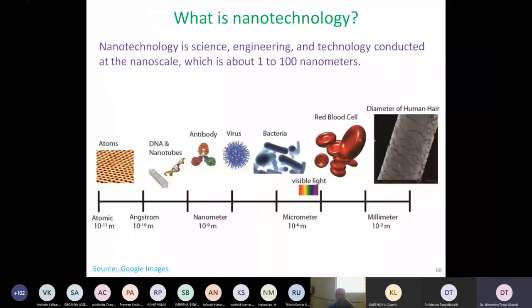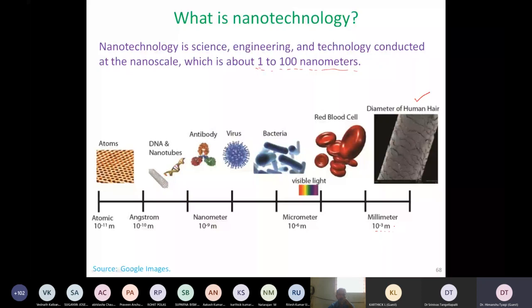The formal definition of nanotechnology is the science, engineering, and technology conducted at the nanoscale, which is defined as any object having at least one dimension between 1 nanometer and 100 nanometer. So let us start off with something that we can observe with our human eye. If we look at a human hair, the length could be very long, maybe 1 or 2 centimeters, or even 12 inches or so. But the thickness of that particular human hair is of the order of microns. It could be 10 micron, 50 micron. So we can't call a hair a nanoparticle.